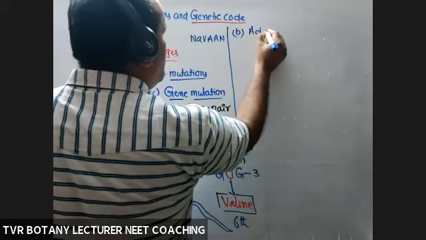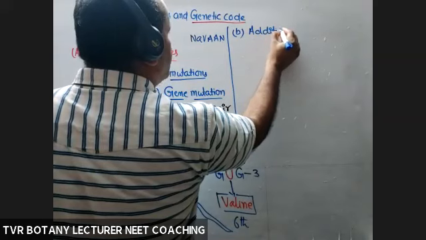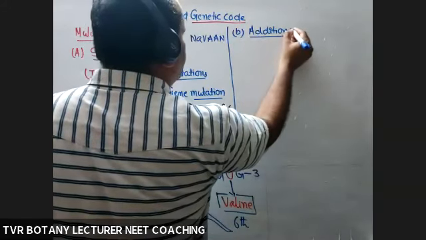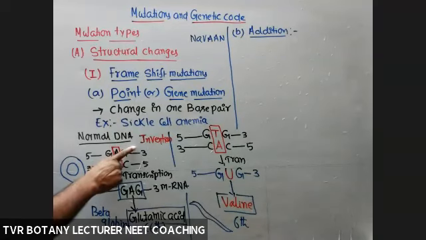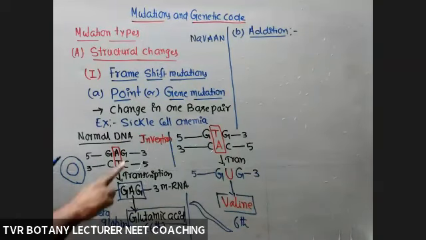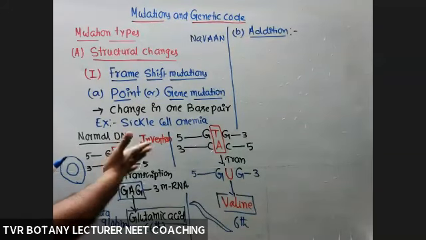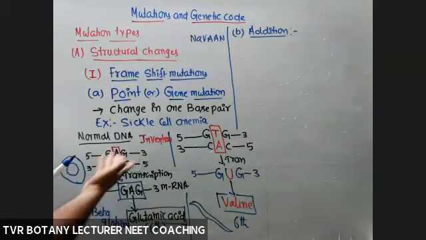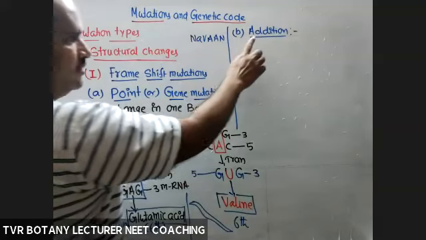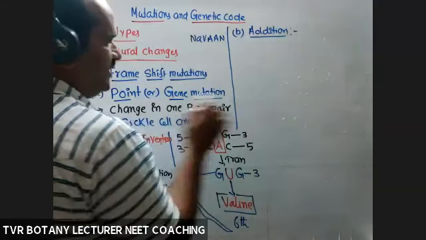Addition of one or a certain number of nucleotides. And C is a deletion. Addition and deletion. This is not addition and deletion. Change in the position of nucleotides. There is no addition of new nucleotide. Change in the position of nucleotides: inversion, substitution also. So third one, addition, next deletion.